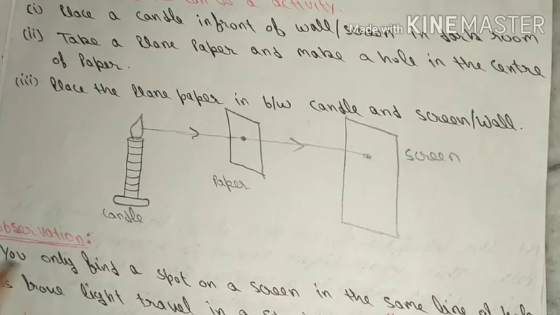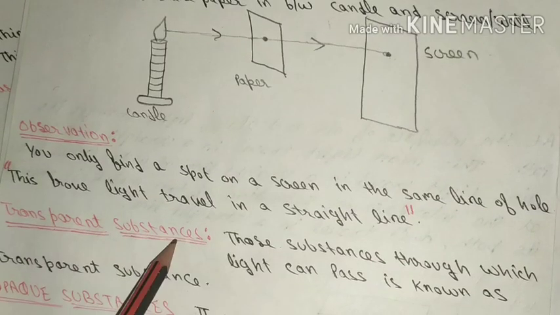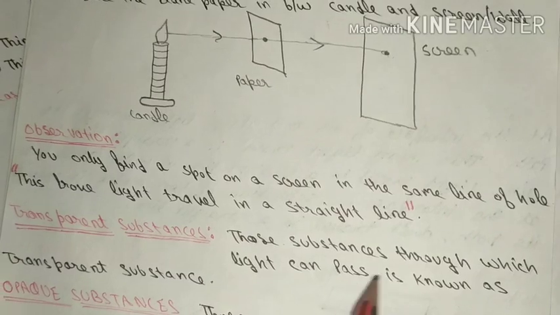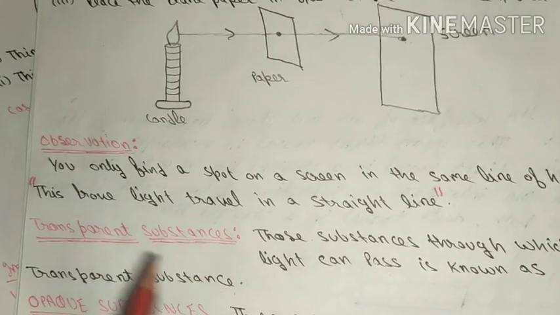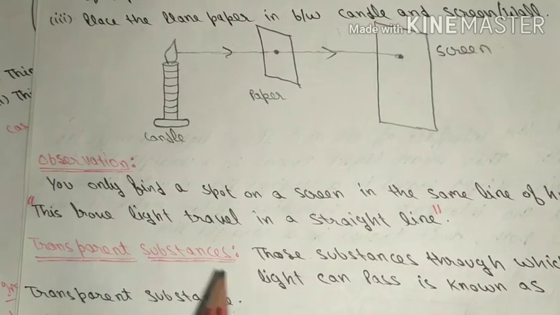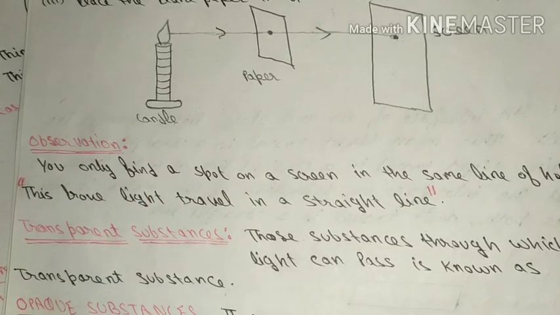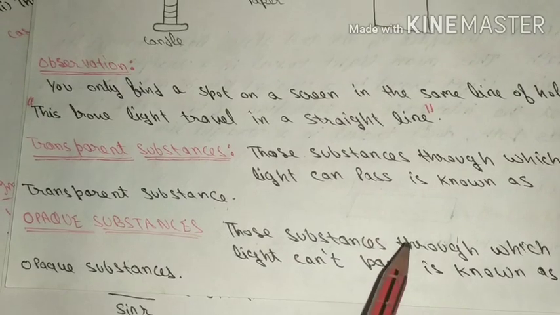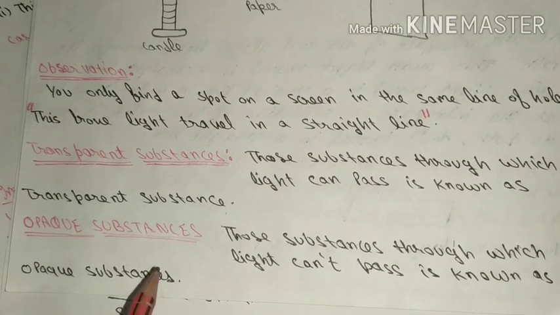Now we have proved this property. Now we define another term, which is transparent substance. Those substances through which light can pass are known as transparent substances. For example, glass and water are transparent substances because light can pass through them. And what are opaque substances? Those substances through which light can't pass are known as opaque substances.